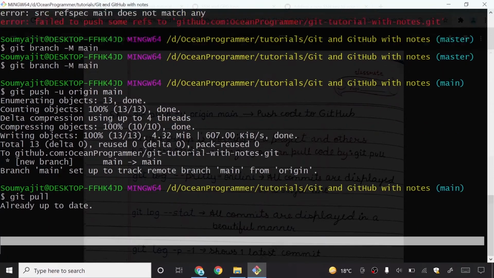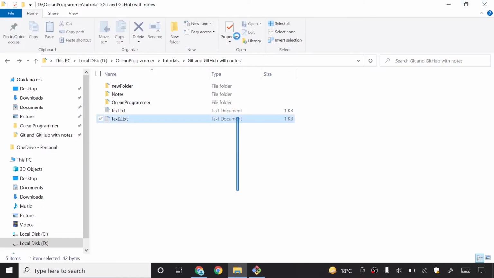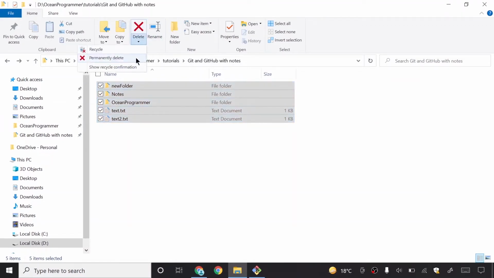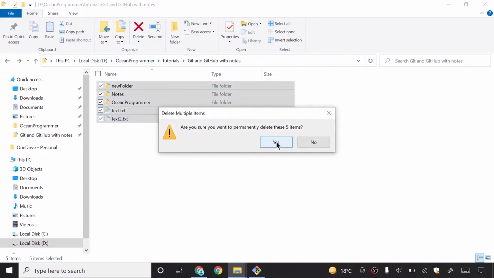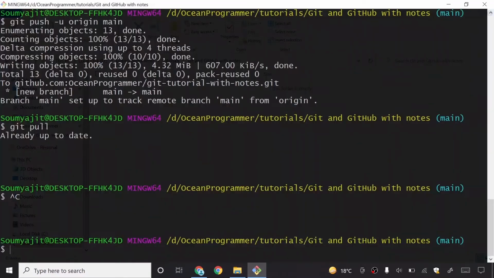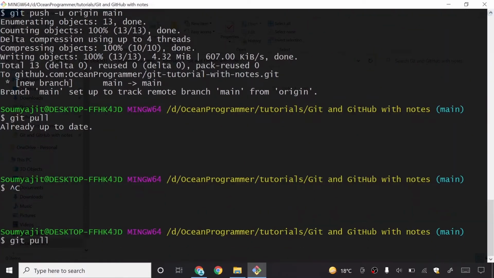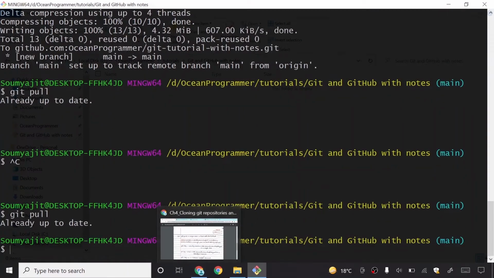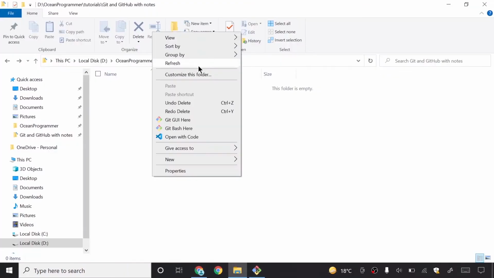I will press Ctrl+C to stop this, and I will now simply delete these files. I will permanently delete them, and then click on yes. Okay, this is a very tough task. Okay, git pull I will use to pull all these files along with my commit. It is saying it is already up to date.